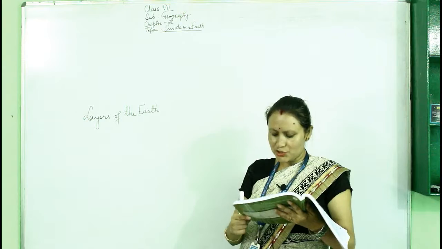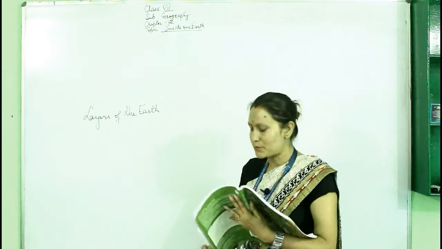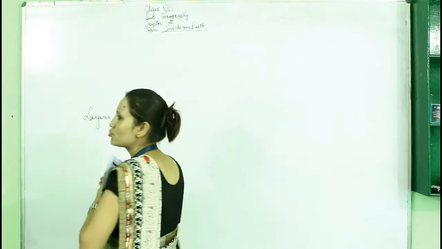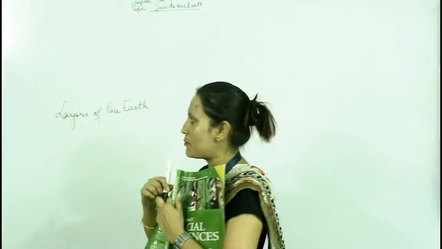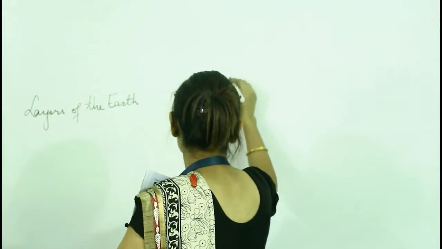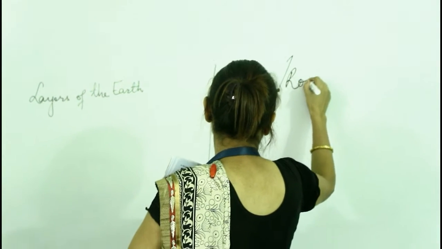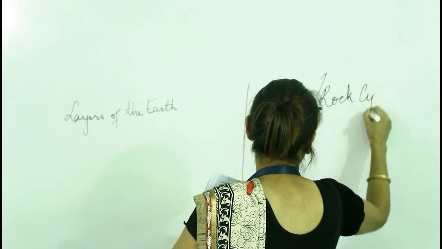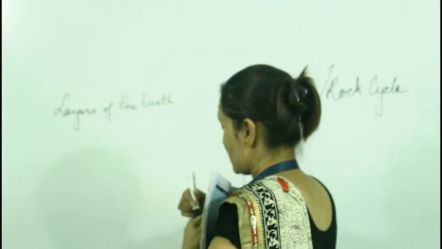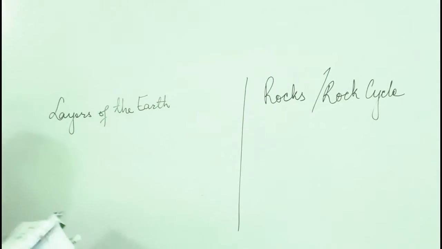Inside our earth, page number 113. In this chapter we will learn about two important topics: layers of the earth, and rocks and the rock cycle. So first we will discuss the layers of the earth.